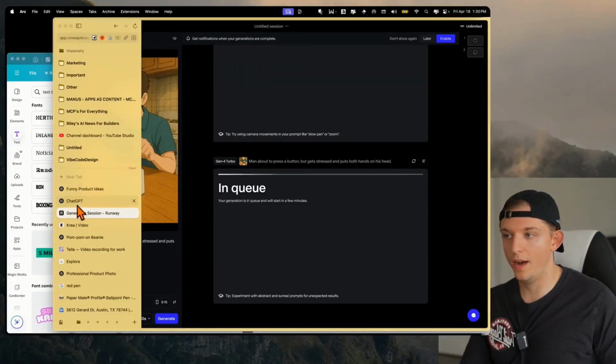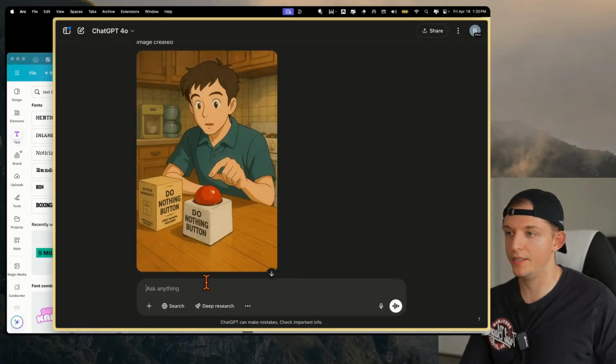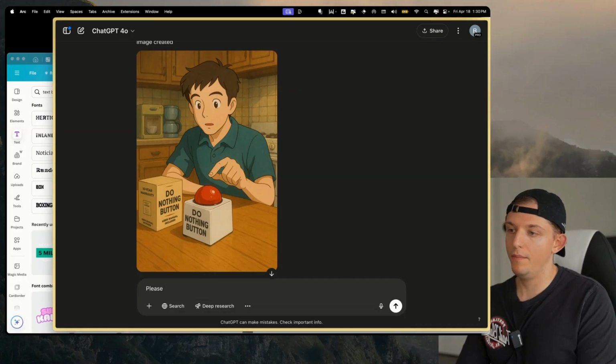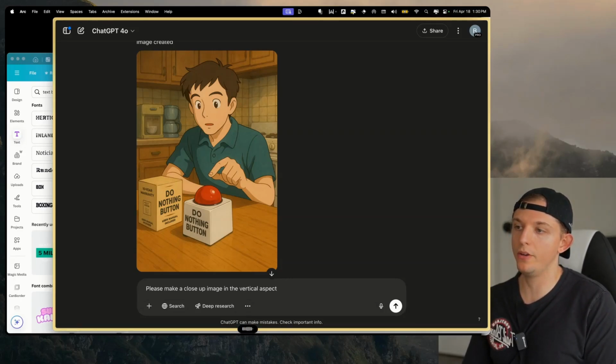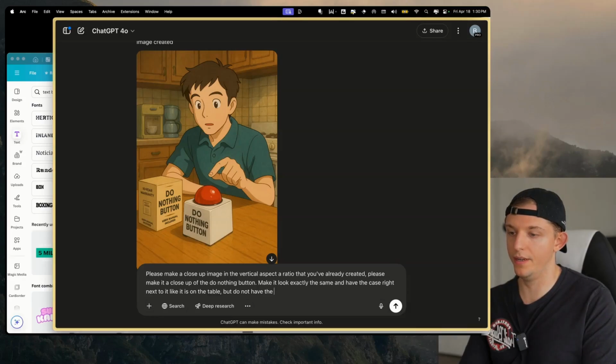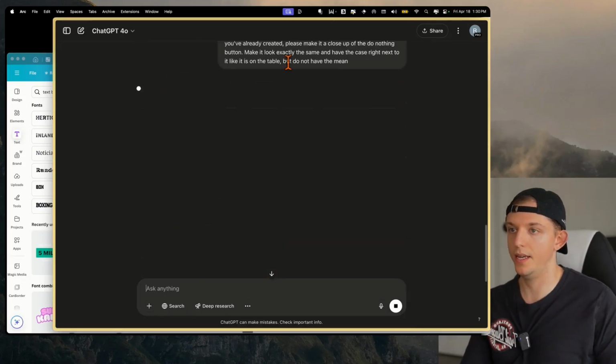Now while that's generating, on ChatGPT, I'm gonna say, please make a close-up image in the vertical aspect ratio that you've already created. Please make it a close-up of the do nothing button. Make it look exactly the same and have the case right next to it like it is on the table, but do not have the image of the man. I guess we'll say do not have the man. God dang it.